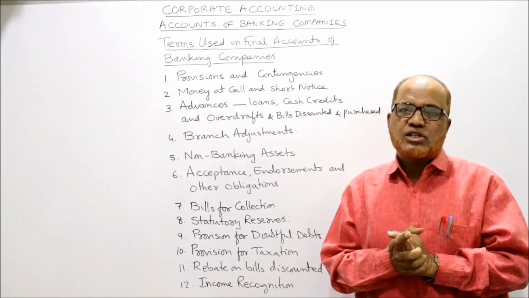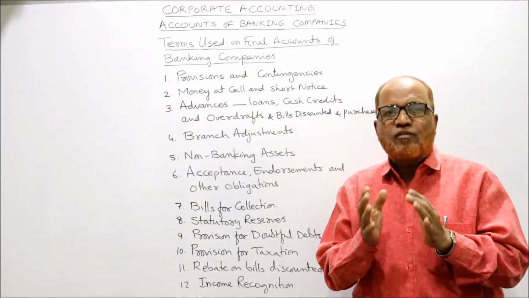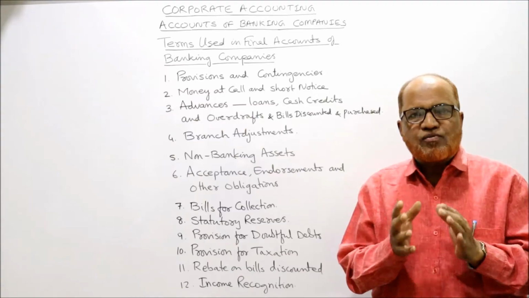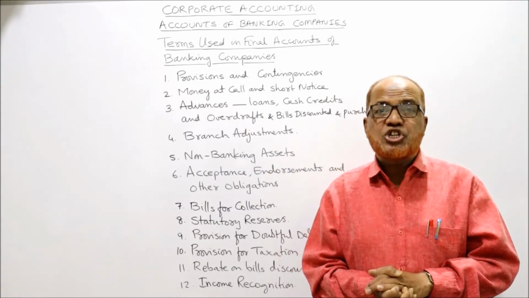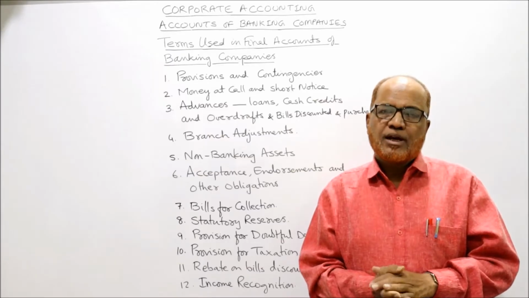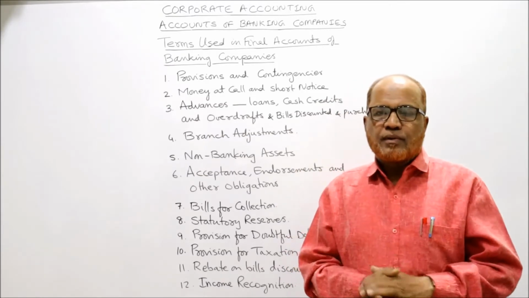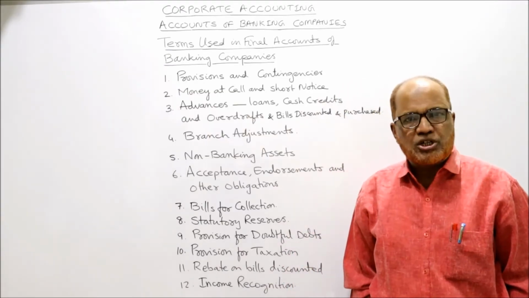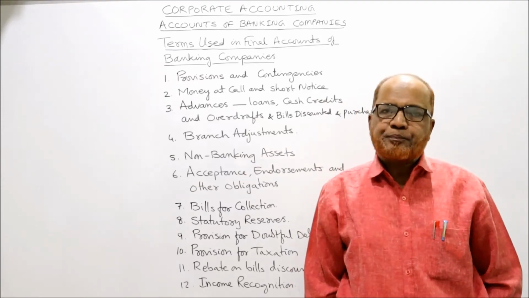Next, financial statements, the final accounts of banks. The revised format has been given by RBI, and according to this format, the profit and loss account and balance sheet will be in scheduled form. Schedules are there. In the previous video, I explained the details of the schedules in the balance sheet and profit and loss account. Let's recap, then we'll continue.